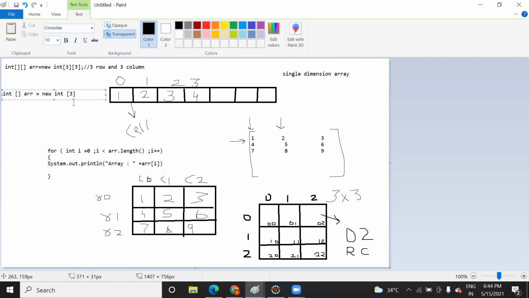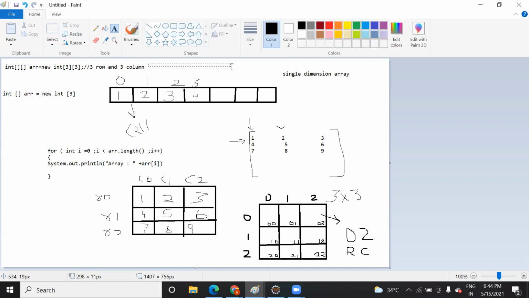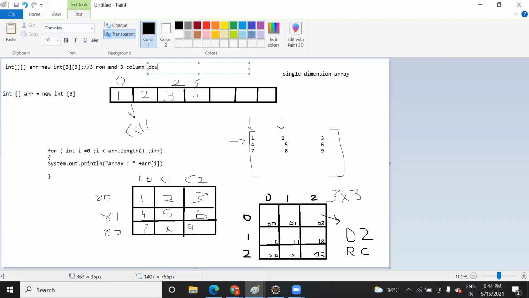This is your single dimension. This one is for two dimensions, 2D, meaning we have two dimensions here, or you can say multi-dimension also. And this one is a single dimension.